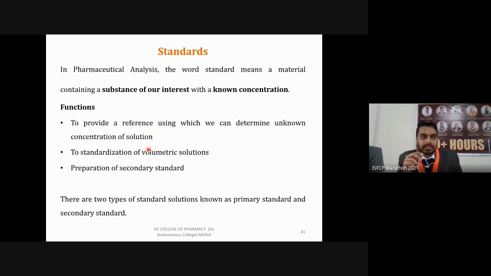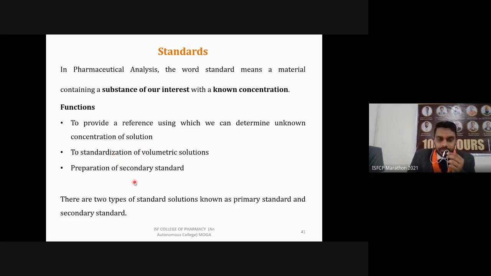If we are performing a titration, then we are going to use a primary standard in a burette, as the titrant, and perform its standardization. Then preparation of a secondary standard: if we have prepared some solution, we perform its standardization with the primary standard, and then we come to know its exact concentration.